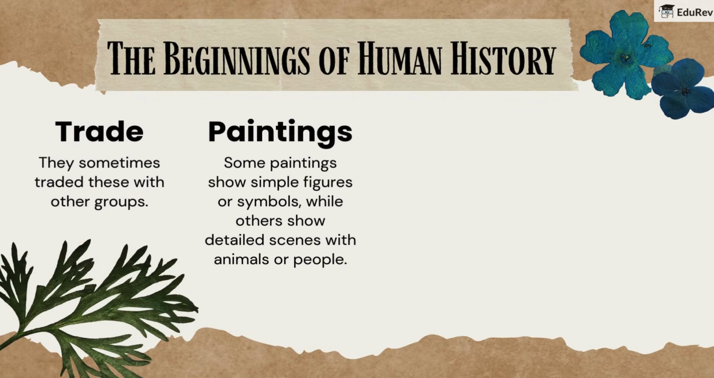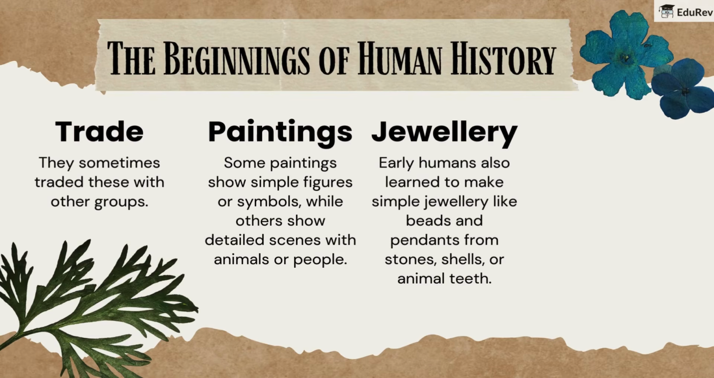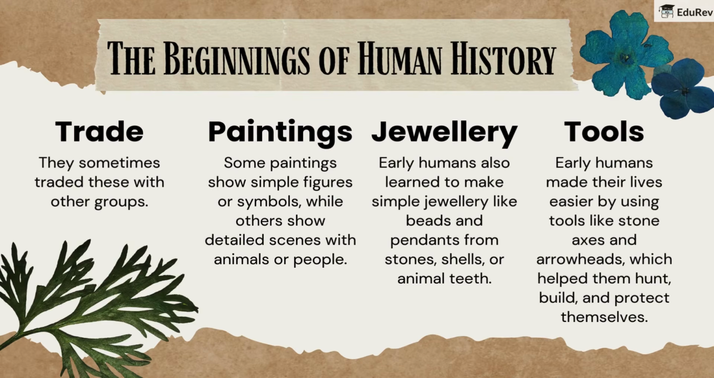Paintings: some paintings show simple figures or symbols, while others show detailed scenes with animals or people. Jewelry: early humans also learned to make simple jewelry like beads and pendants from stones, shells, or animal teeth. Tools: early humans made their lives easier by using tools like stone axes and narrow heads, which helped them hunt, build, and protect themselves.